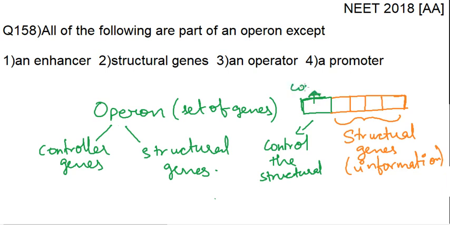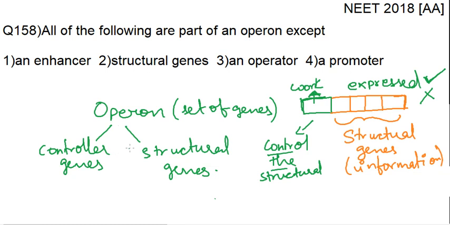It depends on the working of the controller genes whether the structural genes will be expressed or not. If there is a requirement of the protein, these genes will be expressed and turned on. And if there is no requirement of the protein, these genes will be turned off. So it depends on the controller genes.